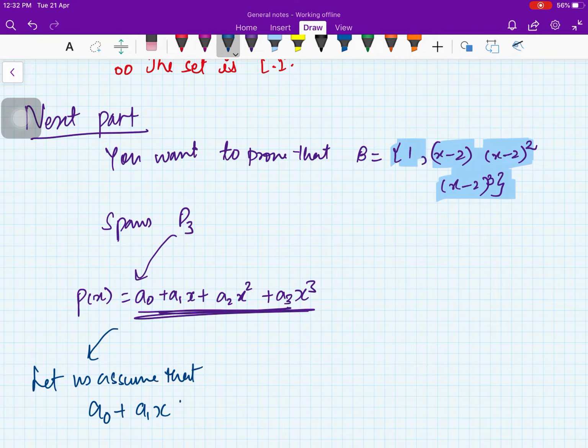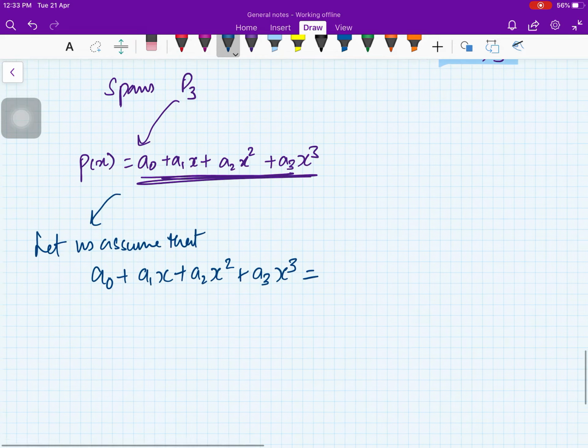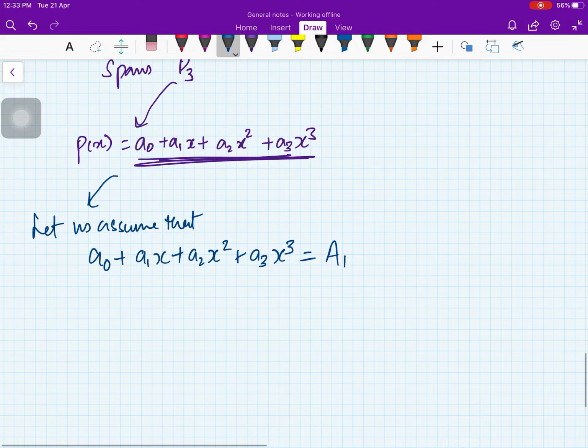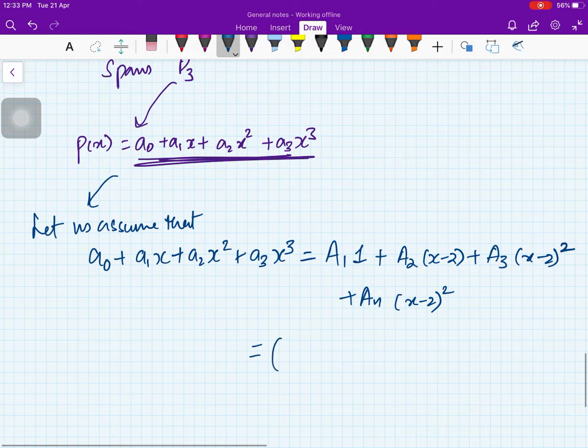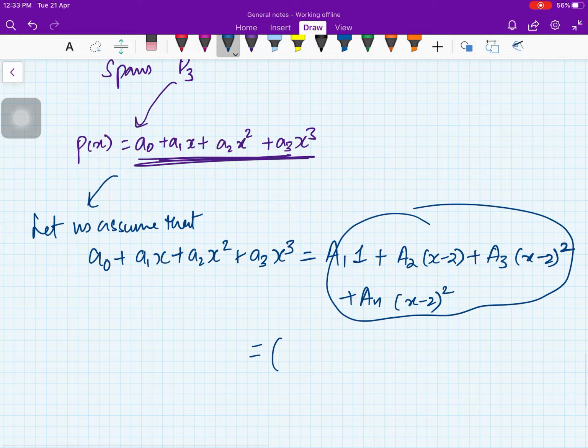your element which is a0 plus a1x plus a2x square plus a3x cube can actually be written as a1 into the first element of the set, a2 into the second element of the set, plus a3 into the third element of the set, and then you have a4 into the last element of the set. Just do it, as we have done in the linearly independent part.